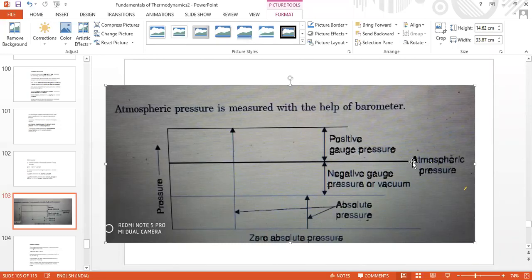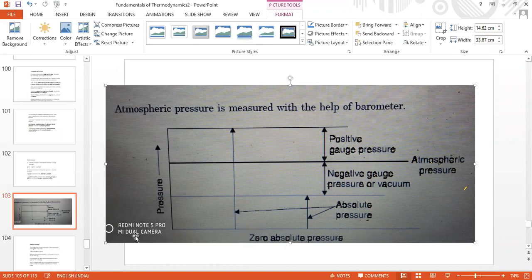I repeat, one is atmospheric pressure, this solid line, and the second one is absolute zero pressure, this bottommost line. This means there are absolutely no air molecules. And attaining that pressure in a certain vessel by any means is impossible. But we have taken this as a reference.